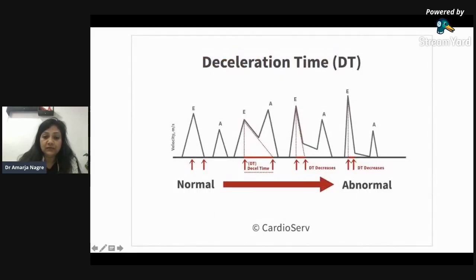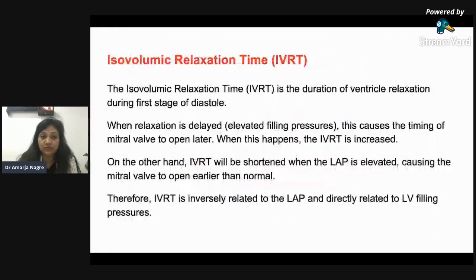So you see, if this is normal, and then this is the restrictive pattern, if this is normal and grade 1, 2, 3, you see the DT is decreasing. So that is one more method how diastolic dysfunction is diagnosed.